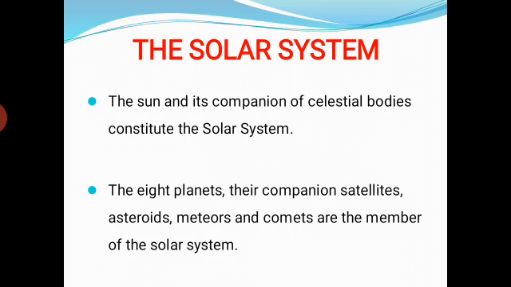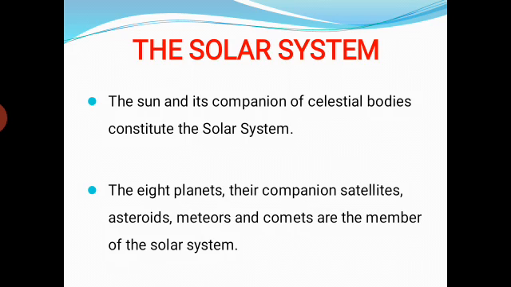First of all, students, I am telling you the definition of the solar system. Read the first point. The sun and its companion celestial bodies constitute the solar system. That means in the solar system, there is the sun and around it some celestial bodies. So, collectively, they are called the members of the solar system.